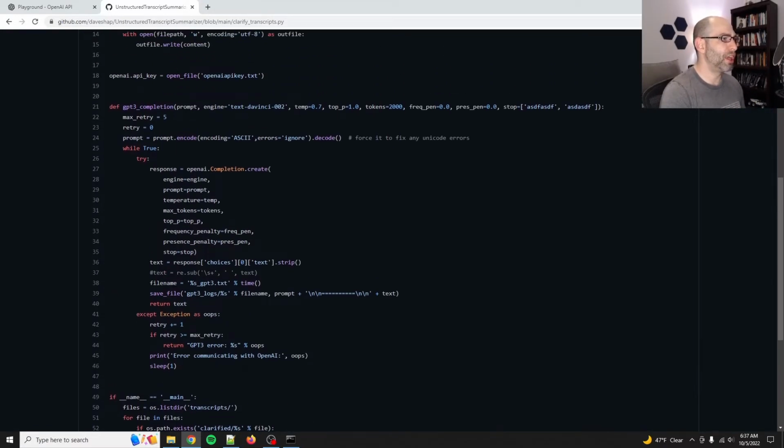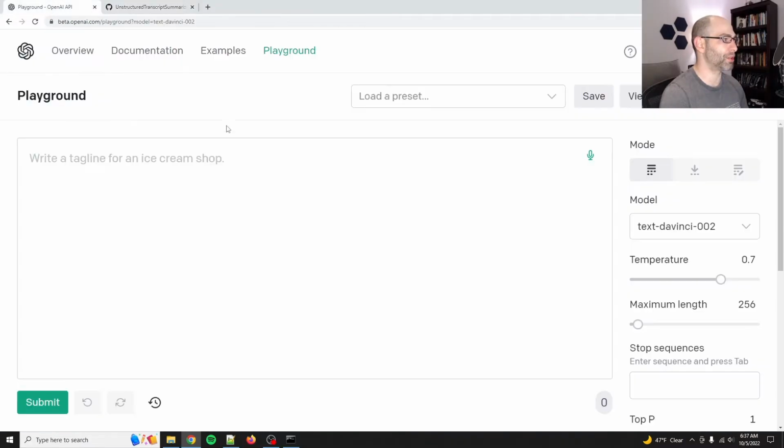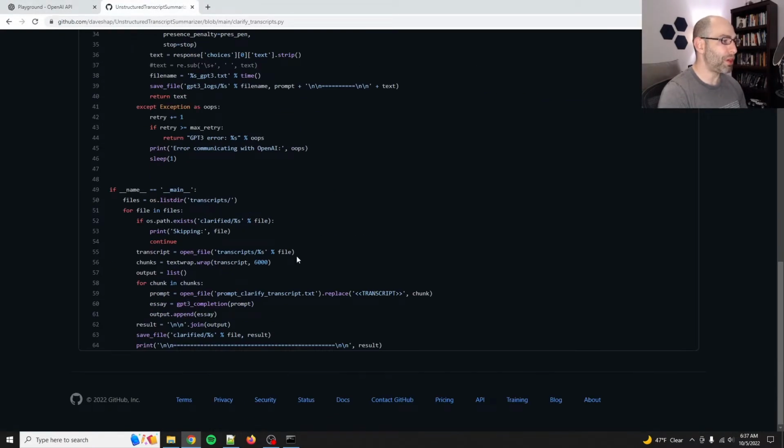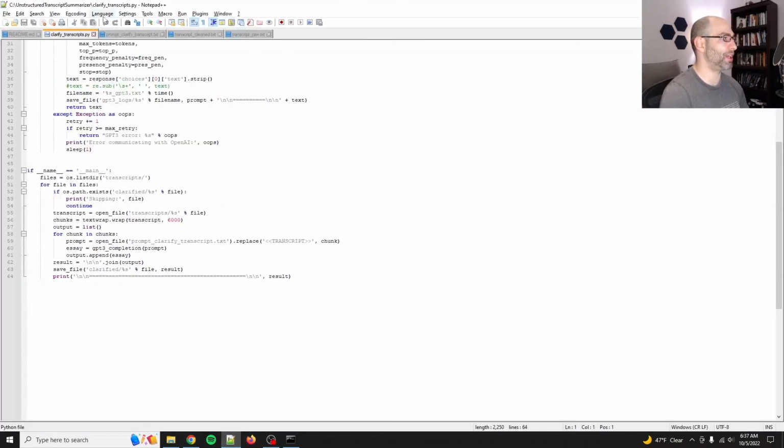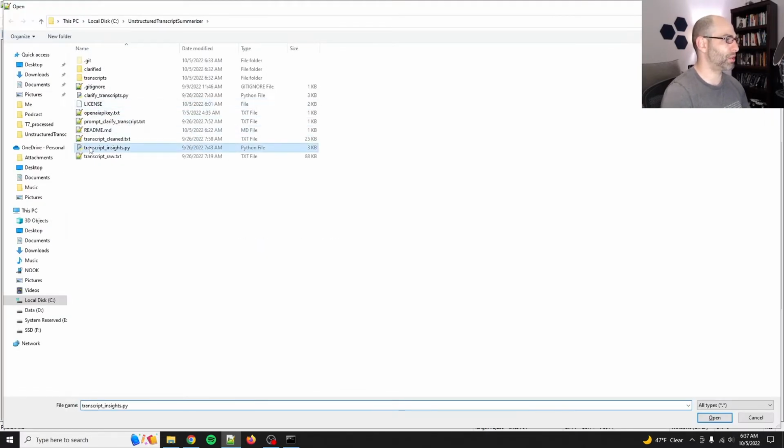Another thing is, I probably have the temperature too high, so I'll probably turn the temperature down on this because sometimes it'll go off the rails a little bit. But yeah, that's all you need with the Instruct series. So what I'm going to do then is adapt this script. I've got it down here. So we've got clarified transcripts, and then I've got transcript insights.